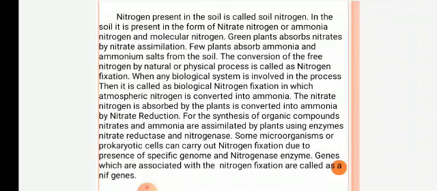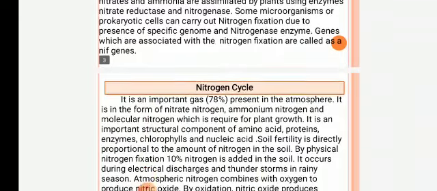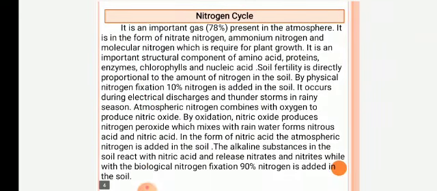Some microorganisms or prokaryotic cells can carry out nitrogen fixation due to the presence of specific genes and the nitrogenase enzyme. Genes associated with nitrogen fixation are called NIF genes. NIF means nitrogen fixing genes. Now we'll study the nitrogen cycle.